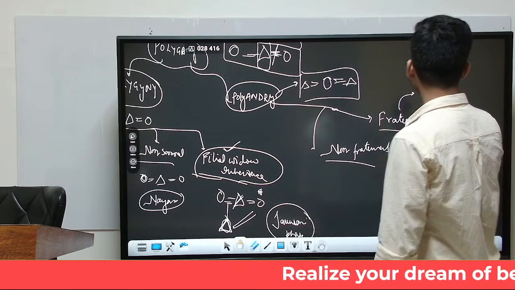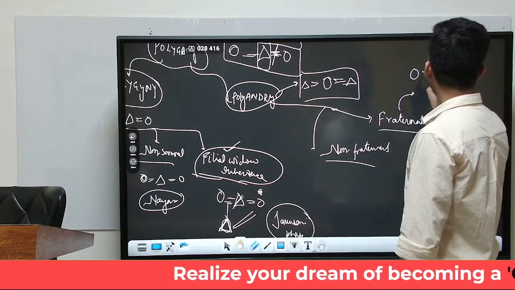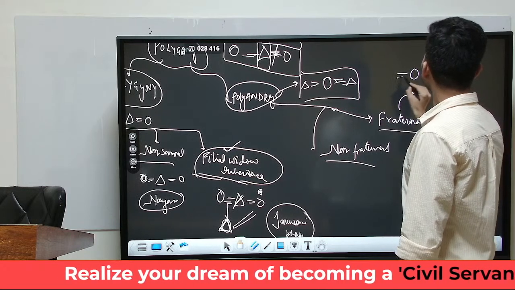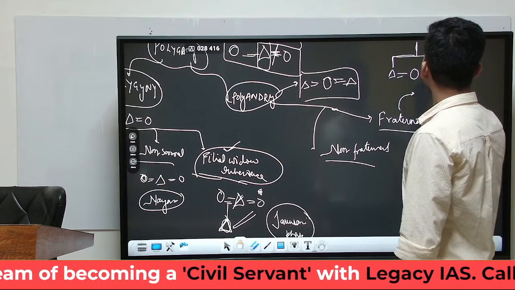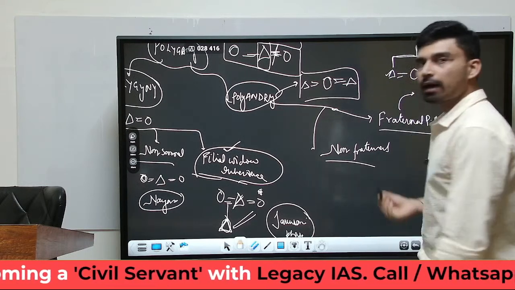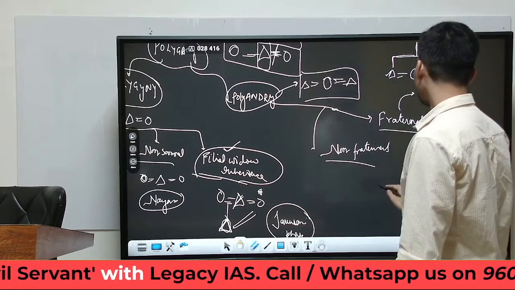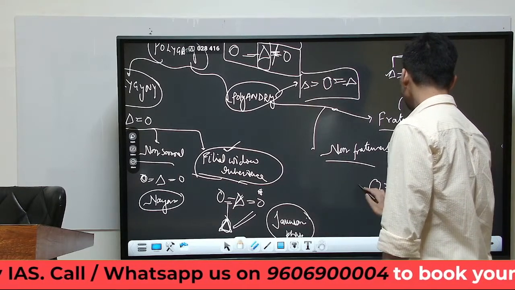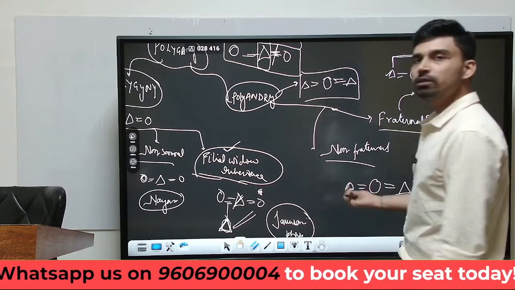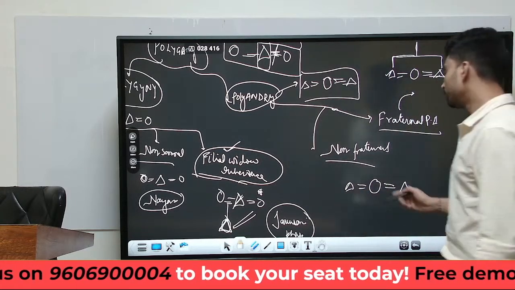Fraternal polyandry is when a woman is married to two men, and these two men are related to each other because they are children of the same parents. That means these two males are brothers. Similarly, non-fraternal polyandry refers to a situation where a woman is married to two men at the same time. However, these two men are not related to each other.